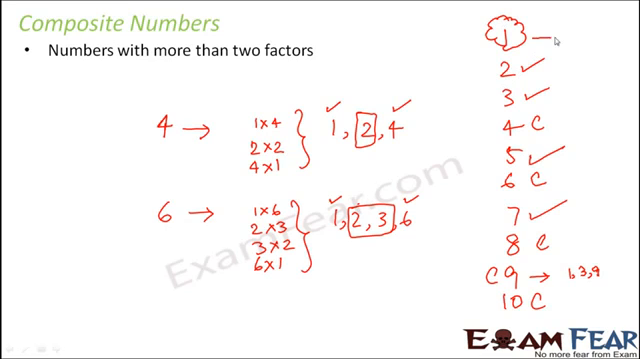So what would be the factor for 1? 1. So 1 and the number itself. But the number itself is also 1. So in this case, therefore, we cannot really consider 1 as a prime number as well. So what do we say? 1 is neither prime nor composite. So 1 is like an exception to this concept of prime and composite numbers.